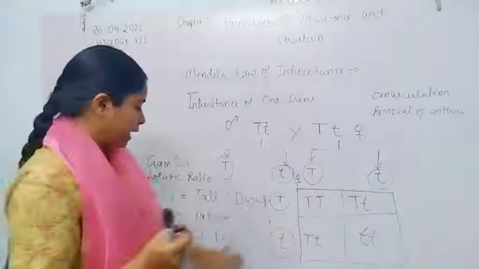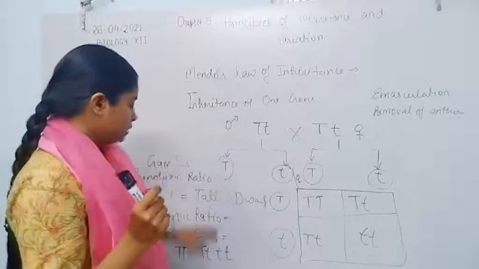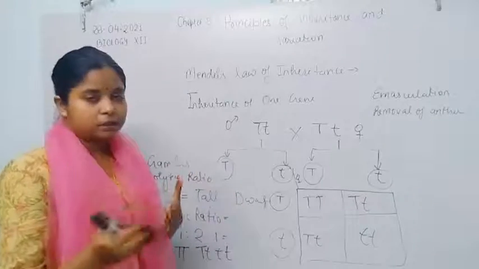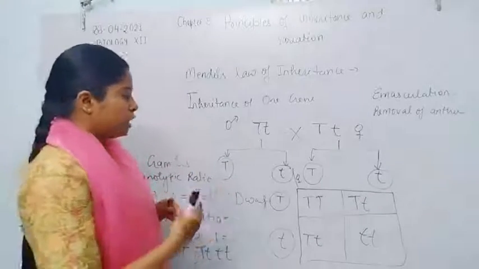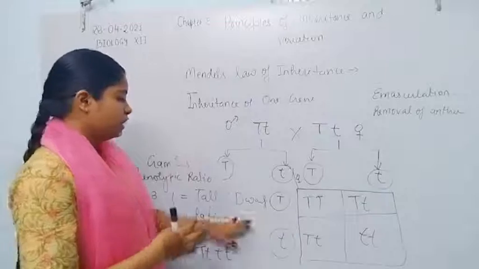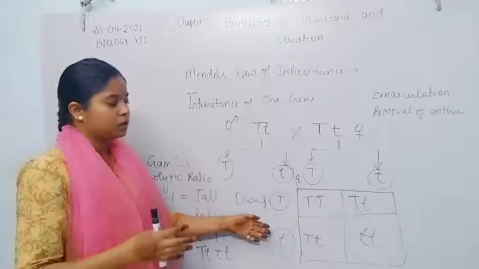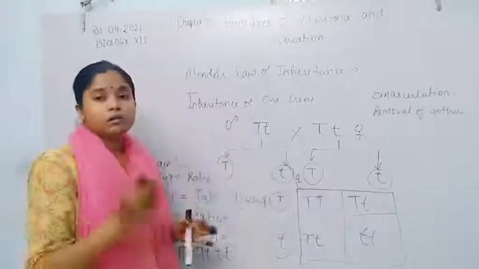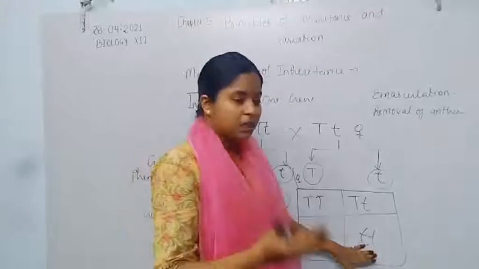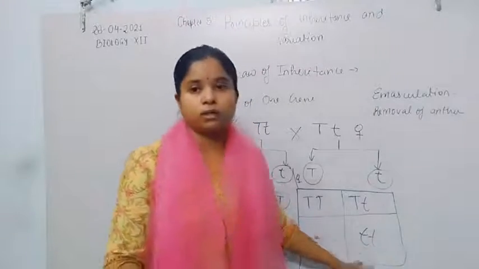He concluded that only the dominant characters appear in the F1 generation, but in the F2 generation the recessive characters also start to appear, but in small quantity.